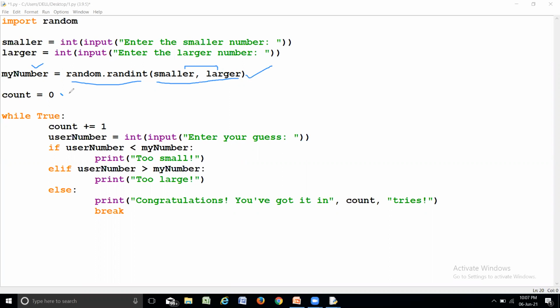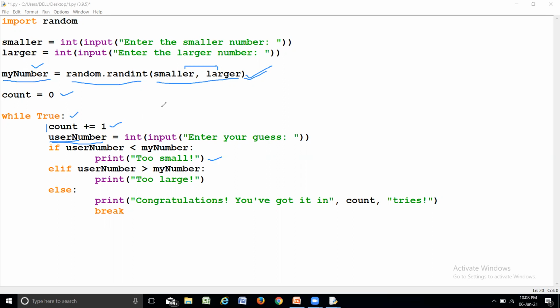And now count is equal to 0, and this is an infinite loop. Count is equal to count plus 1 because we entered inside. Whenever we enter inside, count will be incremented. Now we are asking the user to guess the number generated by random int. Enter your guess. The user enters some number, which is stored in user number. So this is generated by the random int function, and this is the guess given by the user. Let us compare the values. If user number is less than my number, then it is too small, is the message I am giving.